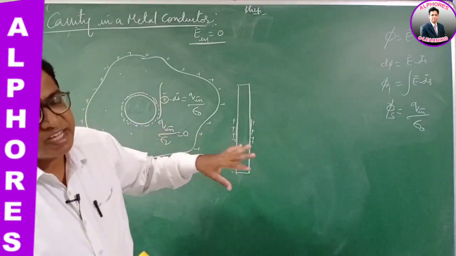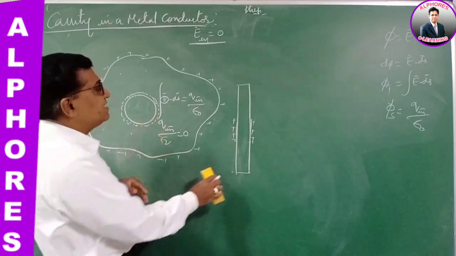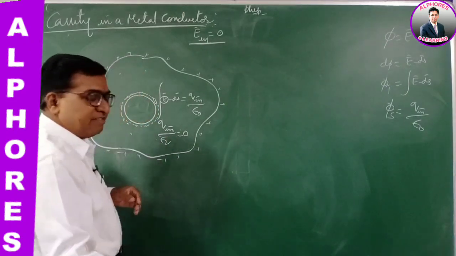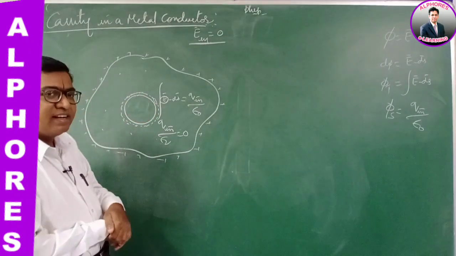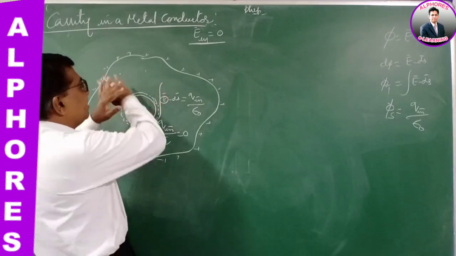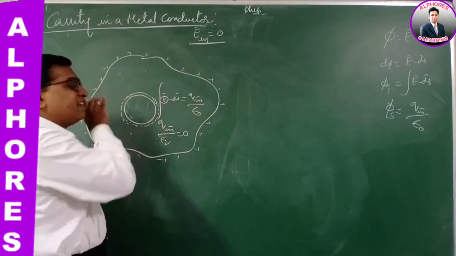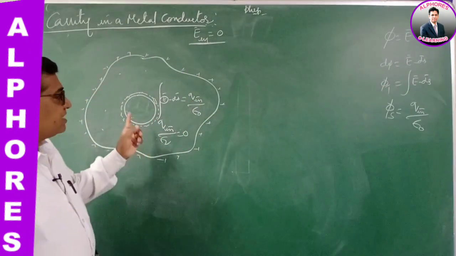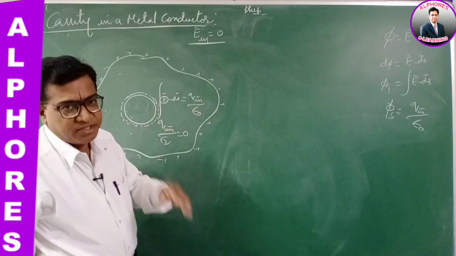There will be no charge inside. So the main intention in giving you this idea is that even though there is a cavity inside the metal conductor, there will not exist any charge inside. The charge given goes to the outer surface, not to the inner surface. Charge inside the cavity is always equal to zero.